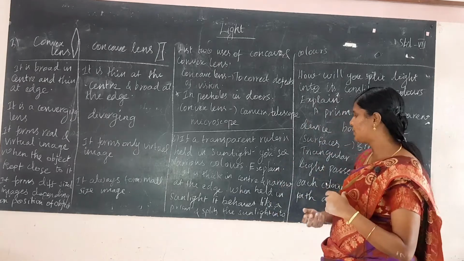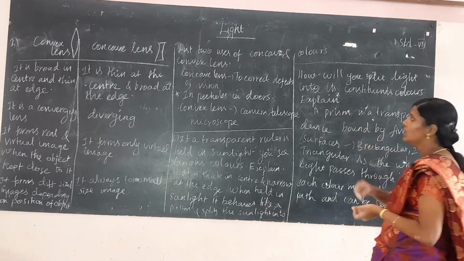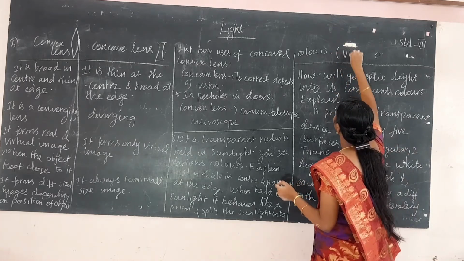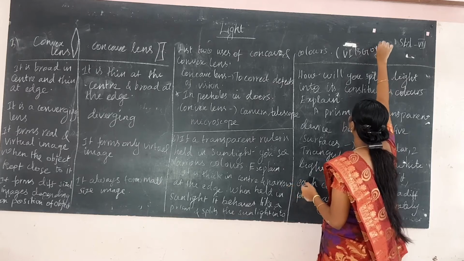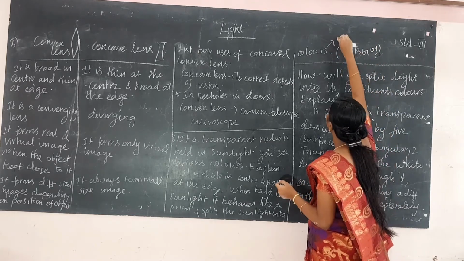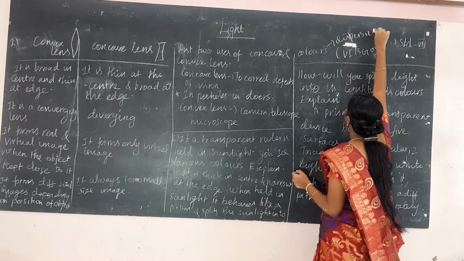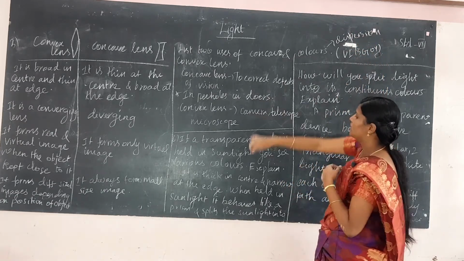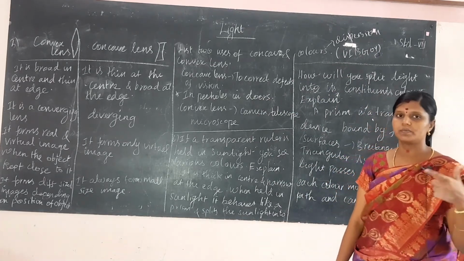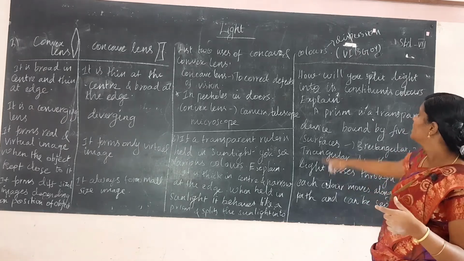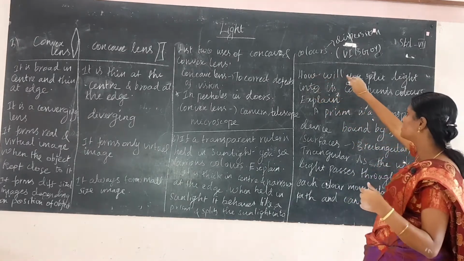Okay, the prism splits the sunlight into various colors, that is VIBGYOR. This process is called dispersion. So the transparent ruler behaves like a prism and splits the sunlight into various colors. This phenomenon is called dispersion.